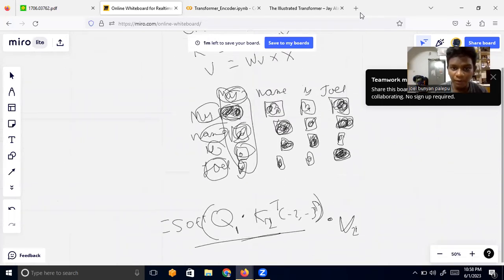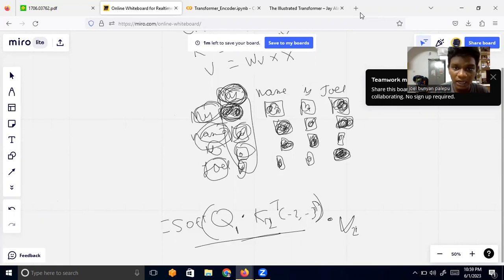So for the word my, we are going to have a query vector. We are going to multiply the query vector of my by the value vector of my. We will get a higher value because both of them are equal. Remember, in matrix multiplication, similar matrices will have higher values. Therefore, darkest box. And then we perform this operation for k2, which is name.